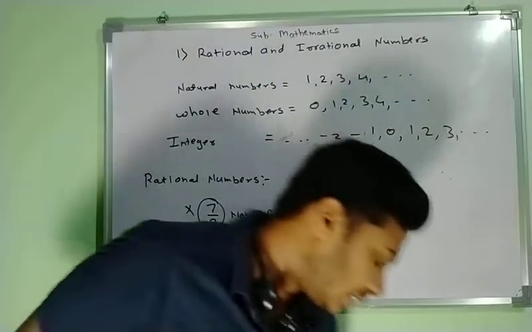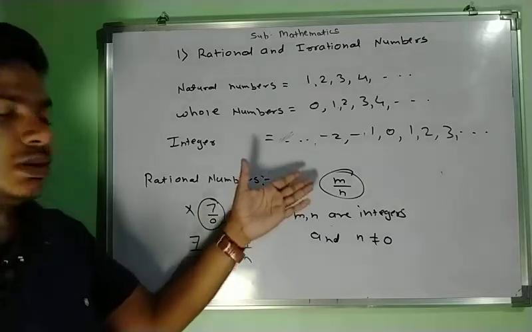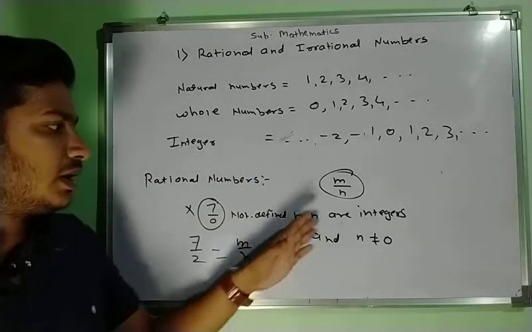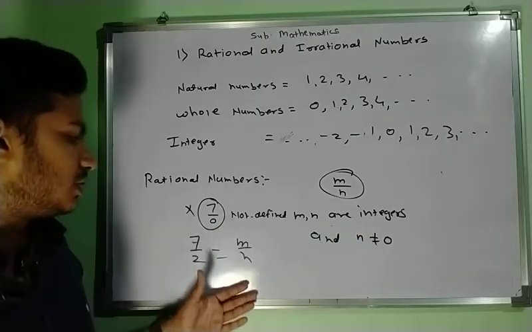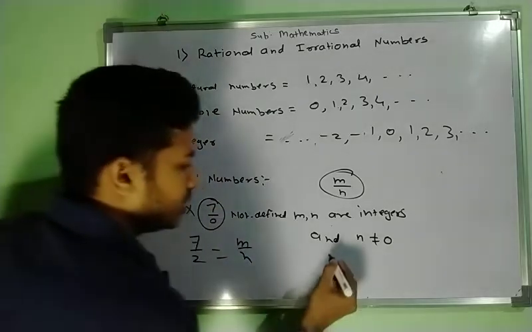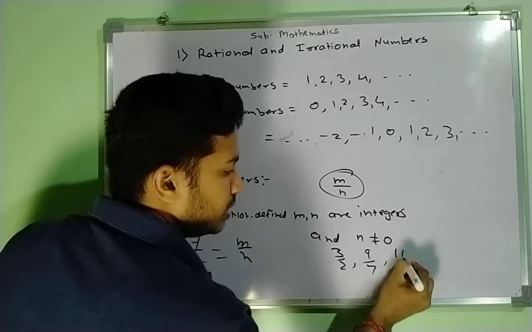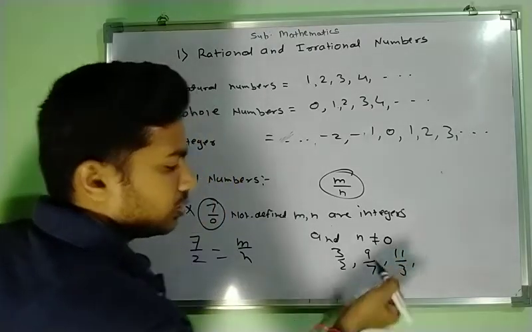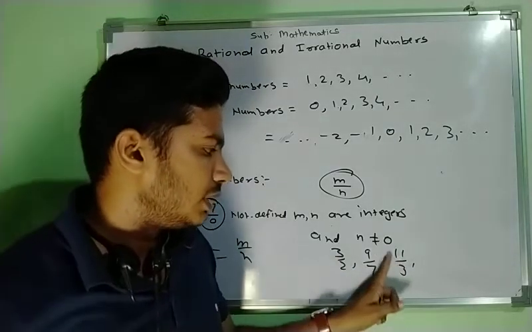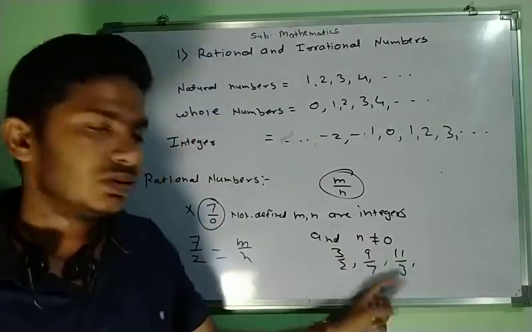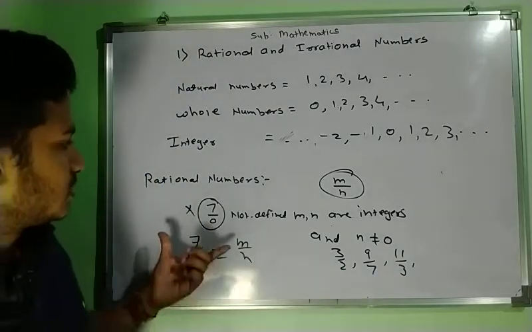So it's very easy to find a rational number. The definition is the number of the form m upon n, where m and n are integers and n should not be equal to 0, are called rational numbers. So 7 by 2 is one example. We can take 3 by 2, 9 by 7, 11 upon 3. These are all fractions in numerator and denominator form, and all are integers. 11 and 3 are integers, and 3 is not equal to 0. So this kind of number is called a rational number.